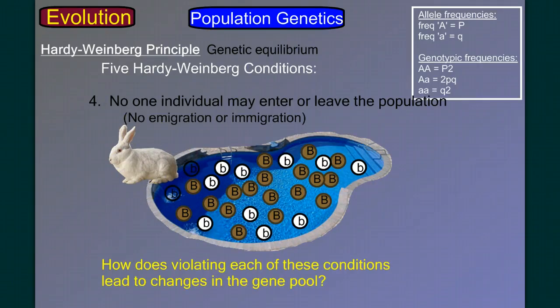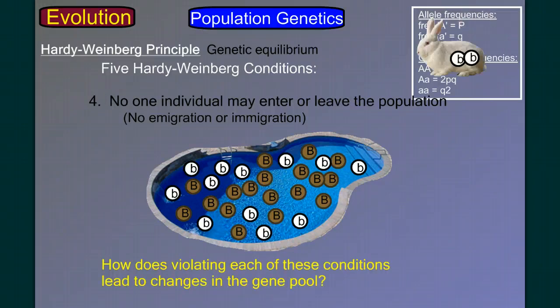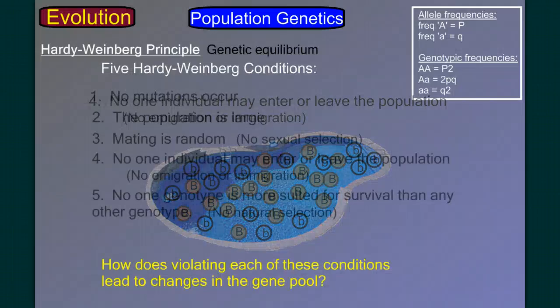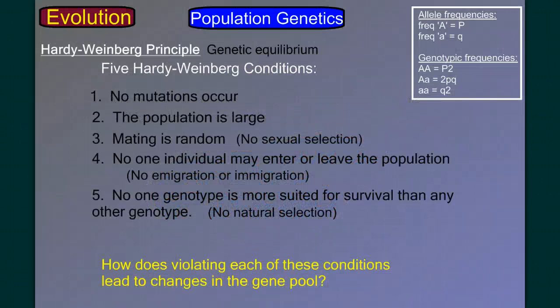Well, when he leaves, he takes his alleles with him. So they're no longer in the gene pool. And that's going to pretty directly change these frequencies. And conversely, if someone enters the gene pool, they bring their alleles with them and add them to the genetic content of the population. So that will obviously change the content of the gene pool.